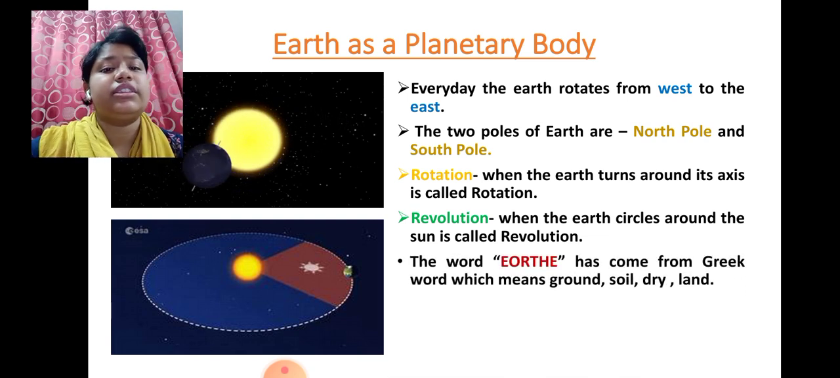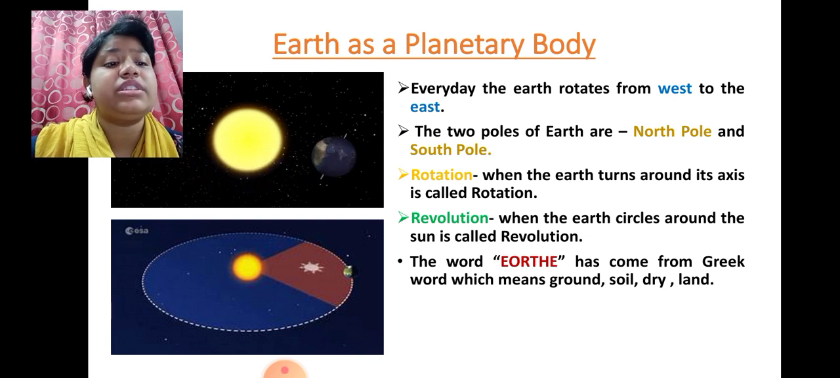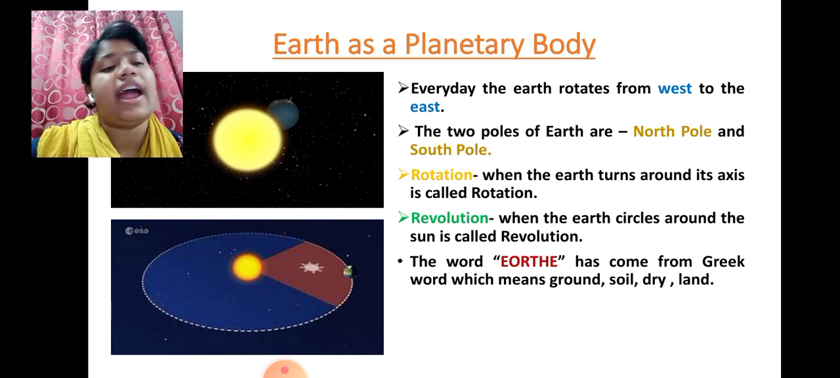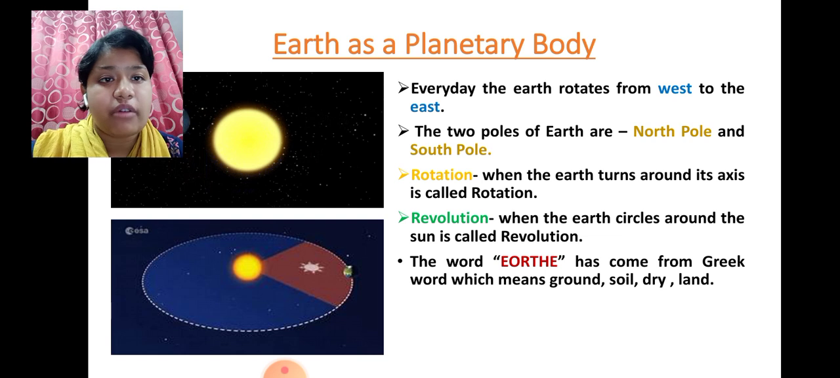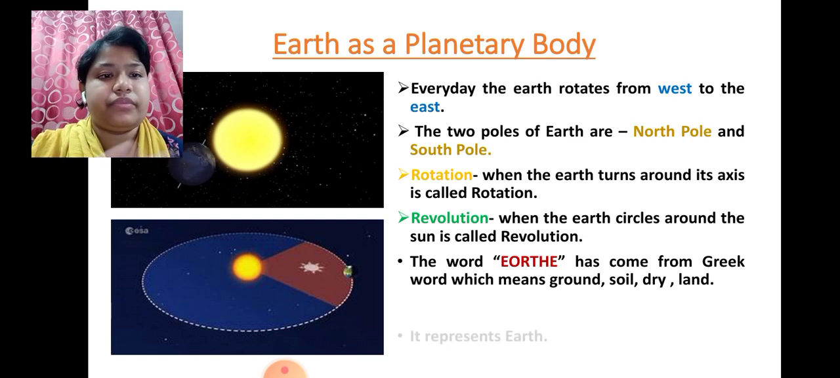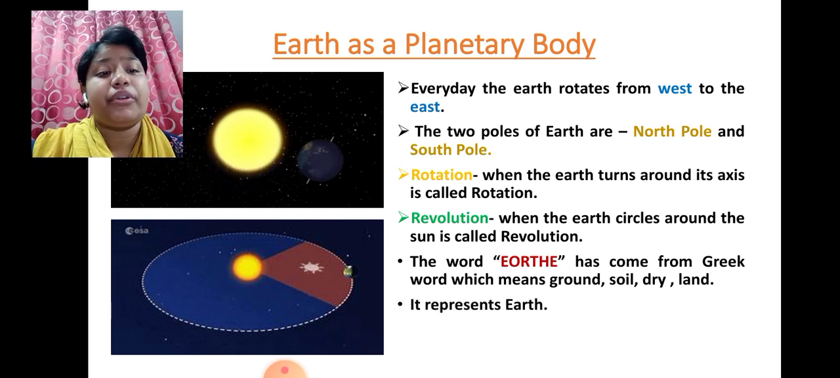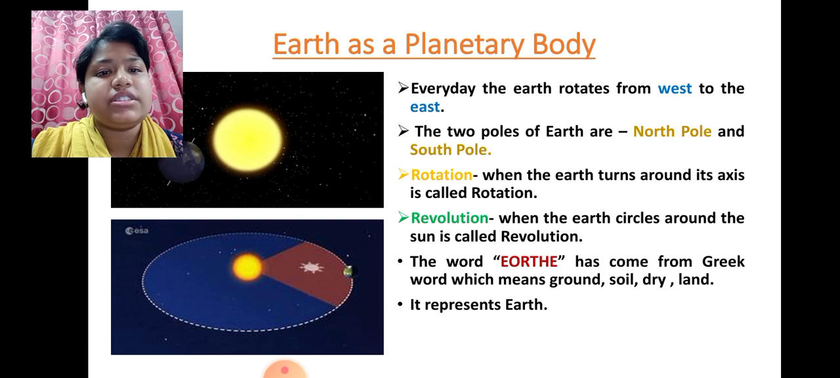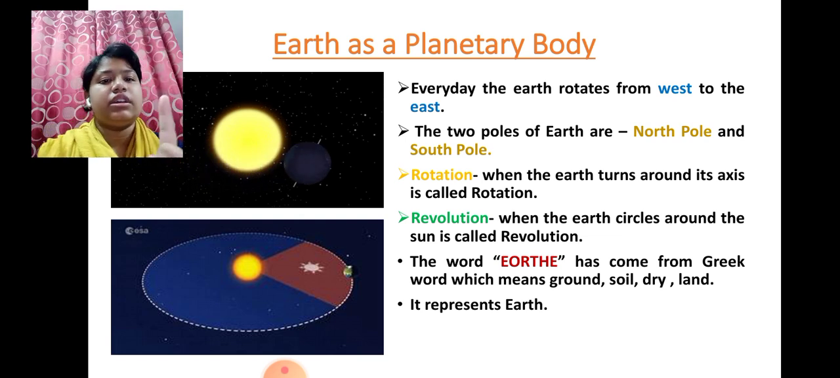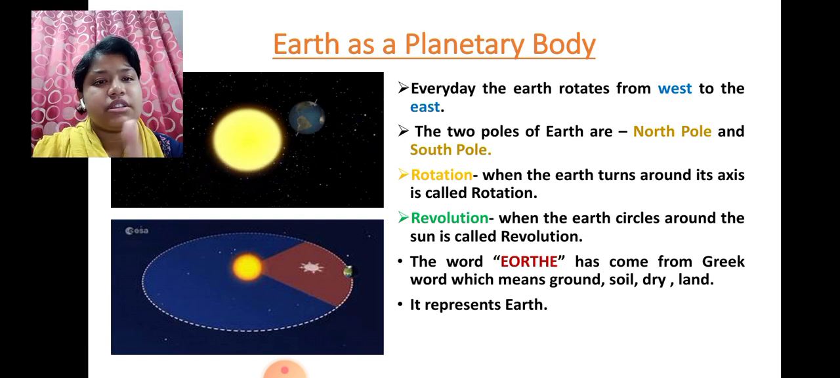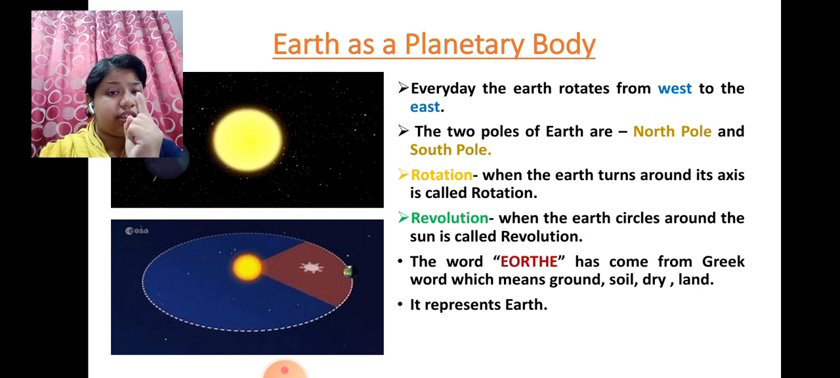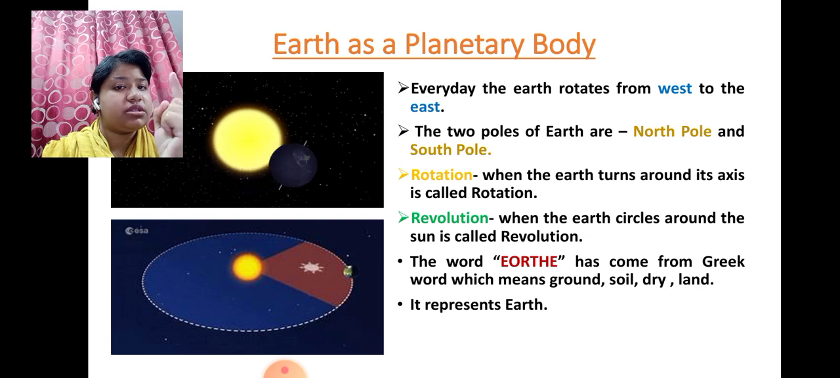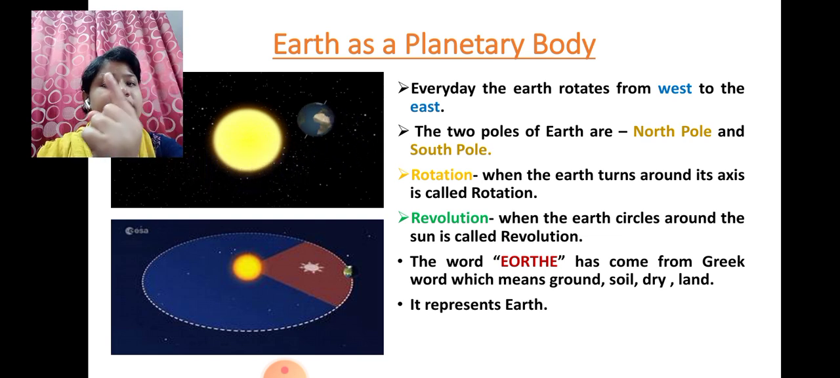The word Earth has come from an old word which means ground, soil, dry land. This was the word from which our Earth has arrived, and it represents earth. The spelling is Eorthe. Even in the picture, you can see the Earth is revolving around the sun, that is revolution, and it is also rotating on itself, moving around the sun slowly. This is rotation.